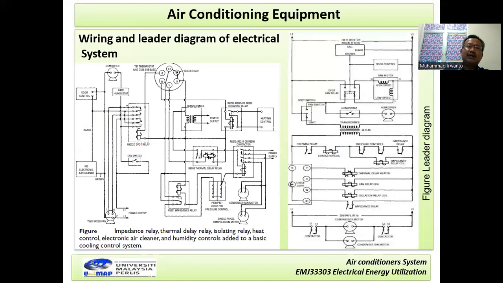Now this is the wiring system for the electrical connection of the air conditioning system that I explained before. We have the motor, the relay, the fan switch here, and the others. This is the ladder diagram of the electrical system. Thank you very much.